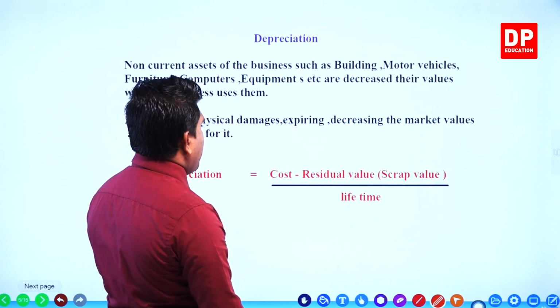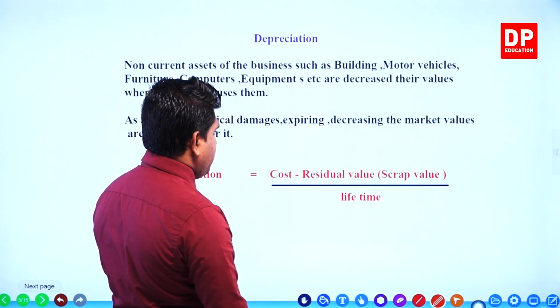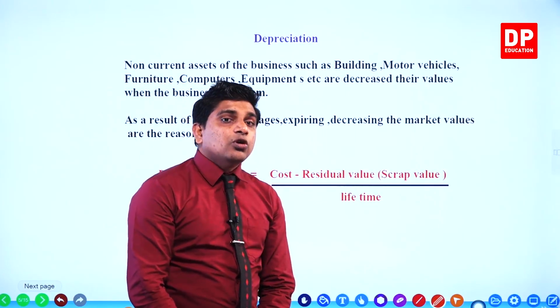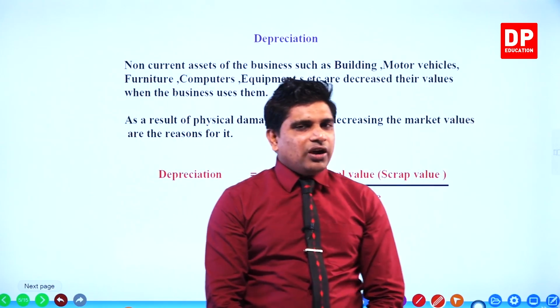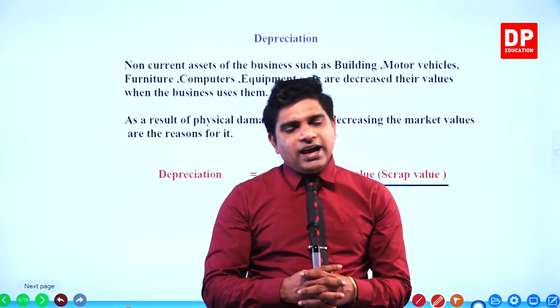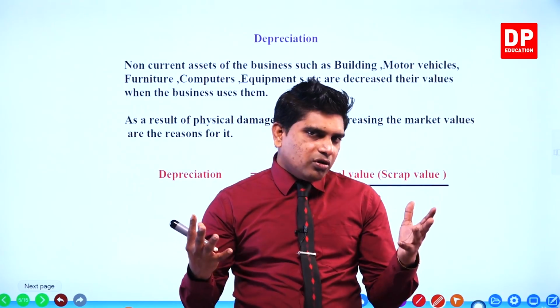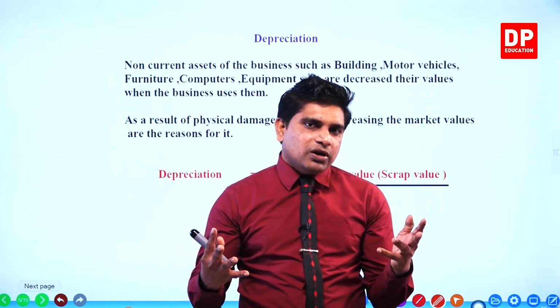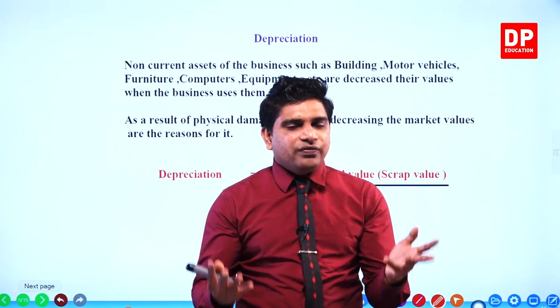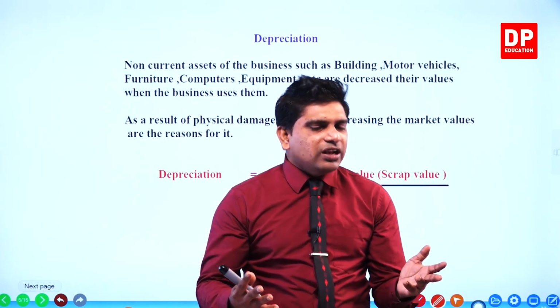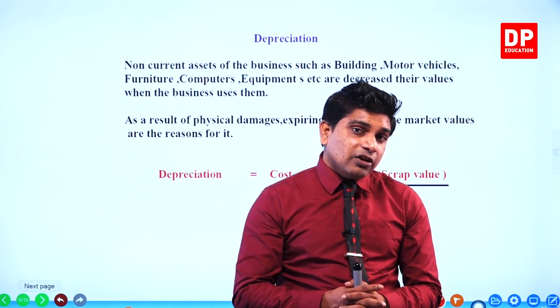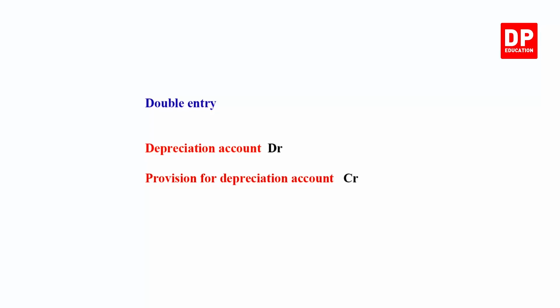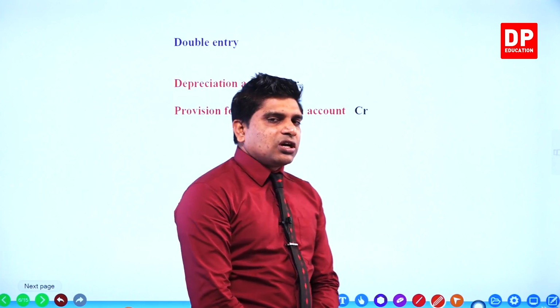Depreciation: cost minus residual value divided by lifetime. You know the cost, you have a simple idea about the cost, but you don't know what residual value, scrap value, and lifetime are, right? So I'll explain one by one. Now, double entry: depreciation account debit, provision for depreciation account credit.